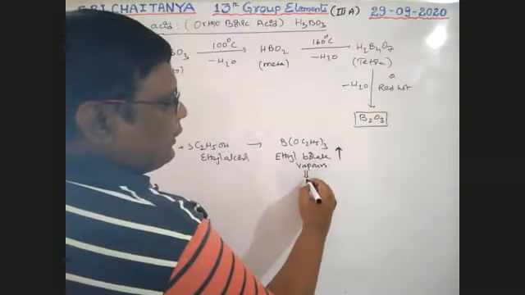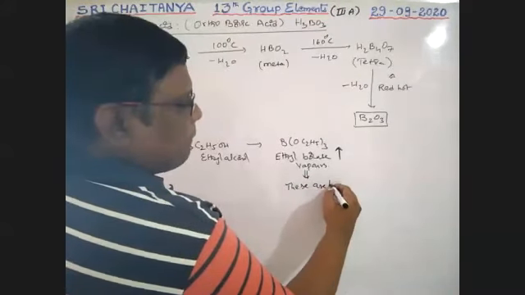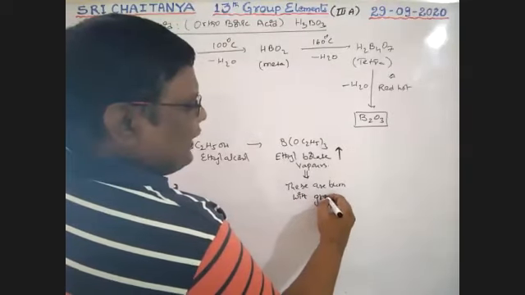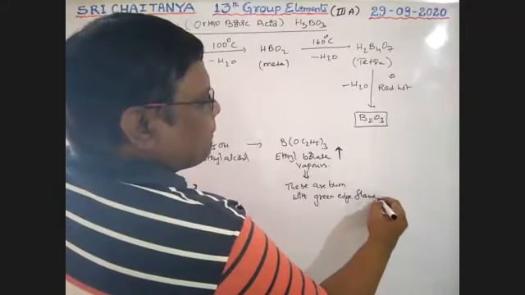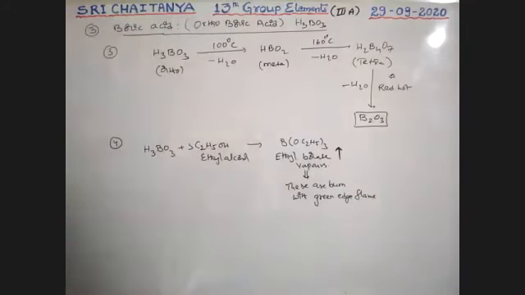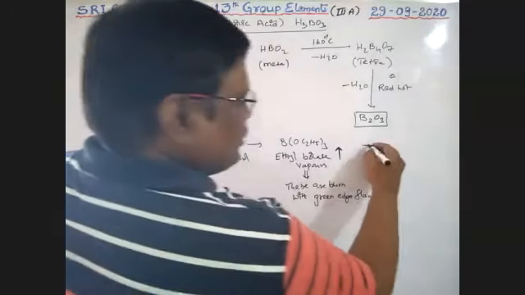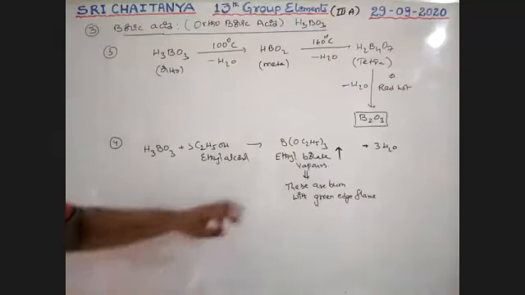These are burned with a green edge flame in a Bunsen flame, boys. Ethyl borate vapors, plus 3H2O, loss of water molecules, very important.